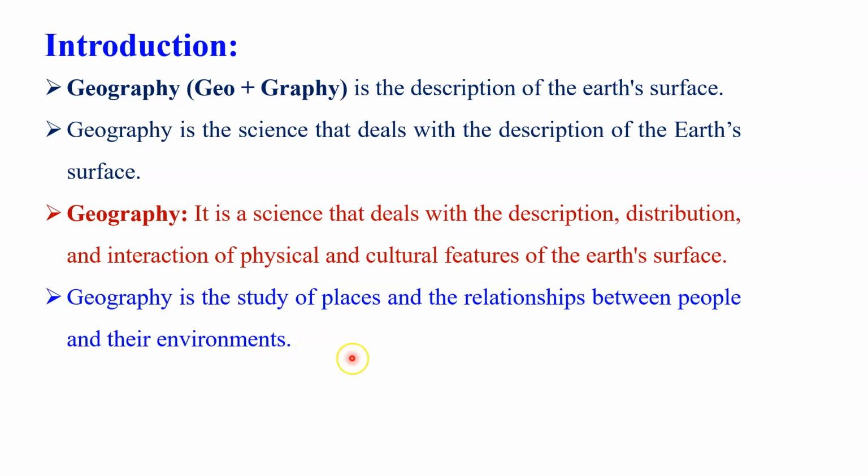For example, in mountain regions we have different types of economic activity, whereas in coastal and plain regions we have different economic activity. Especially in the equatorial region, we have different economic activity due to the local geographical conditions.